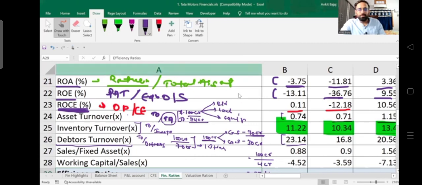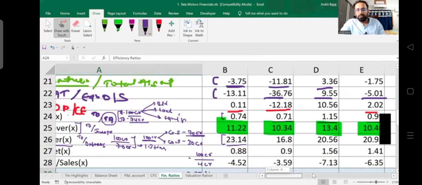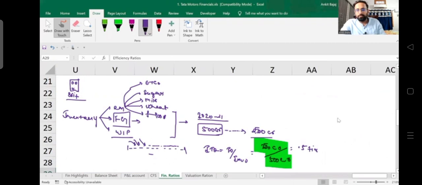Total assets include both. Here I will write down: total assets include fixed assets and current assets. Right? It includes both fixed assets and current assets.